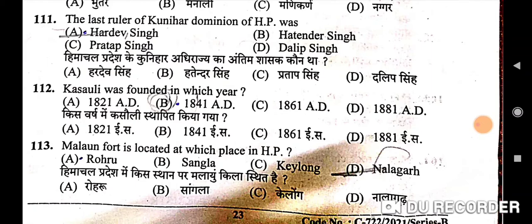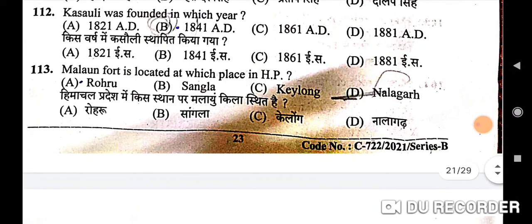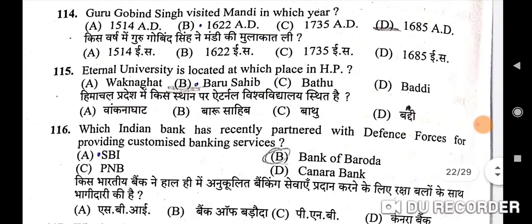So next question is Malaun Fort is located at which place in Himachal Pradesh? Nalagarh is the correct option. Next question is Guru Gobind Singh visited Mandi in which year? Correct option is 1685 AD. So D is the correct option here. Next is 115th question. Eternal University is situated at which place in Himachal Pradesh? Baru Sahib. B is the correct option here.